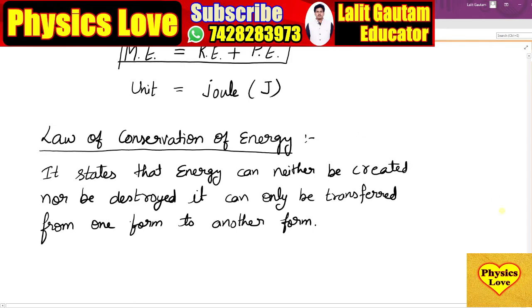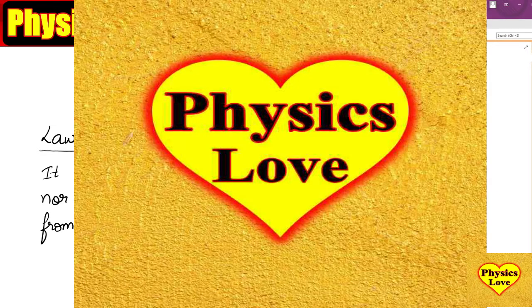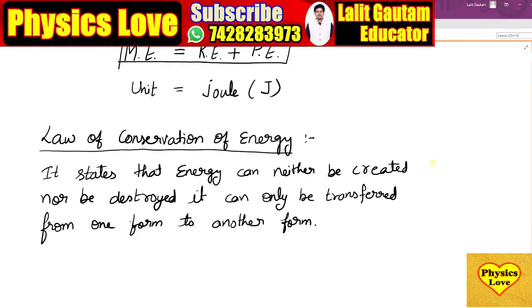Similarly, when water is stored in the tank on your top roof, that time the water is having potential energy. But when you open the tap on the ground floor and you are taking the water from the tap, then what type of conversion is there? Potential to kinetic energy. This is the conversion from potential energy to kinetic energy. Okay. So there are a number of types of conversion of energy.